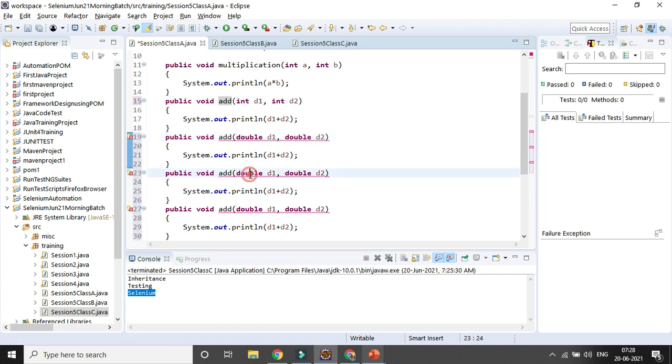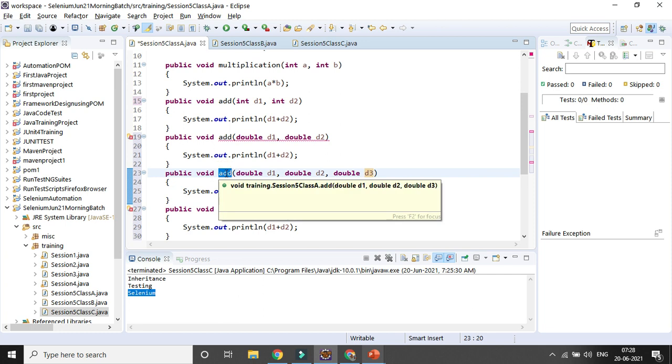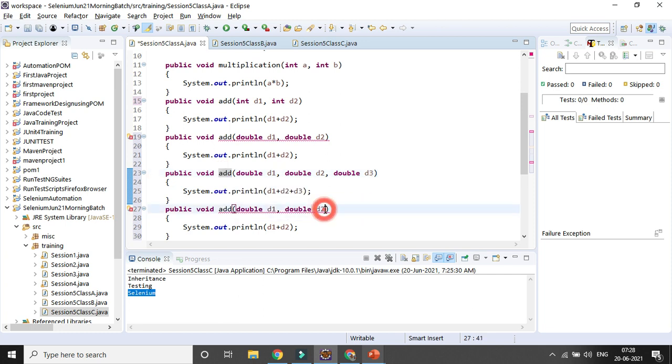After that, we can also pass multiple parameters. So I will use another parameter, double d3. And here I am summing it up plus d3. So the name is still the same, right? And here I can pass another parameter, double d4, along with d3. Now you can see the error is gone.